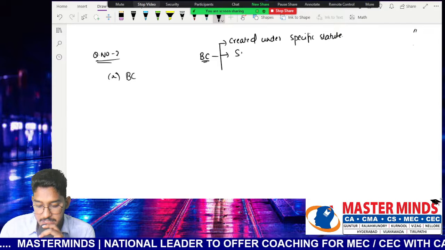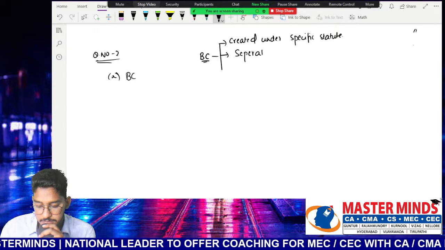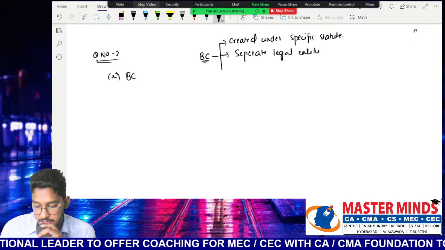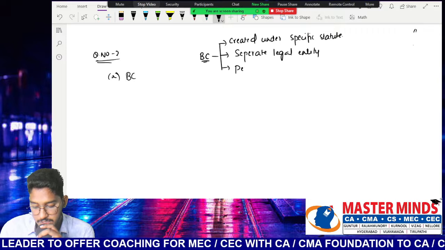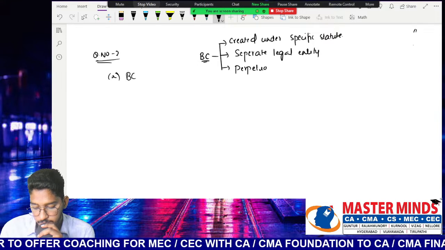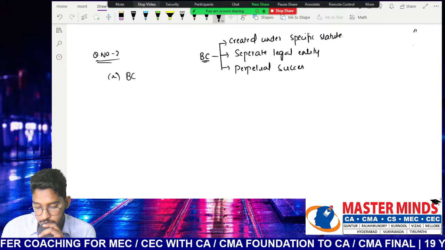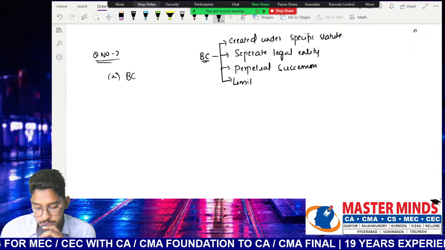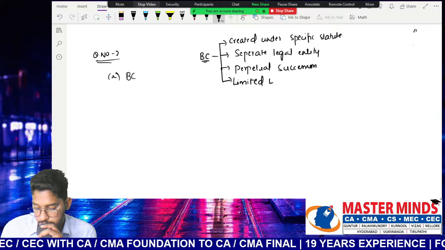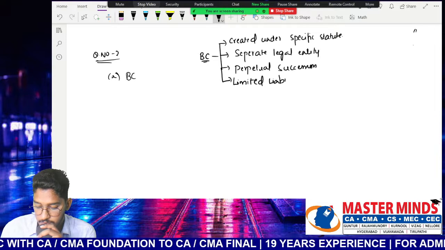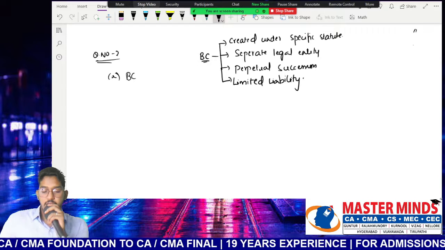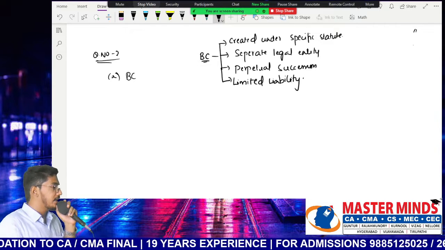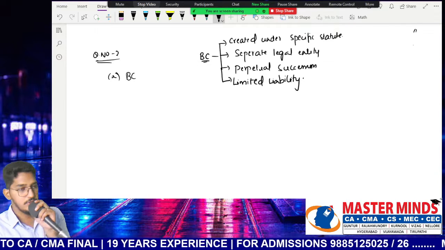It should have a separate legal entity. I hope these terms you are all aware of. Separate legal entity. It should have perpetual succession. And also have limited liability. So an entity which has these kinds of characteristics, we call that entity what? Body corporate.